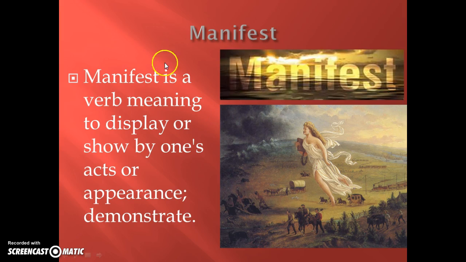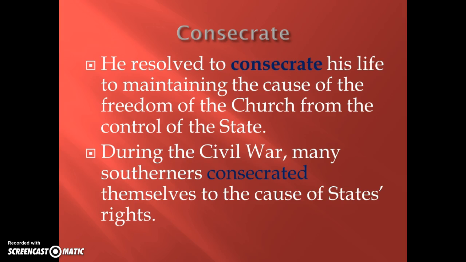So manifest, for a definition, is once again a verb, and it means to display or show by one's acts of appearance or demonstration. And so once again, I used a picture over here of manifest destiny with westward expansion, and then just this concept of manifest, basically going from coast to coast, appearing or being all in one place. The second word was consecrate, and I used it through, once again, a historical example and then just a general example.